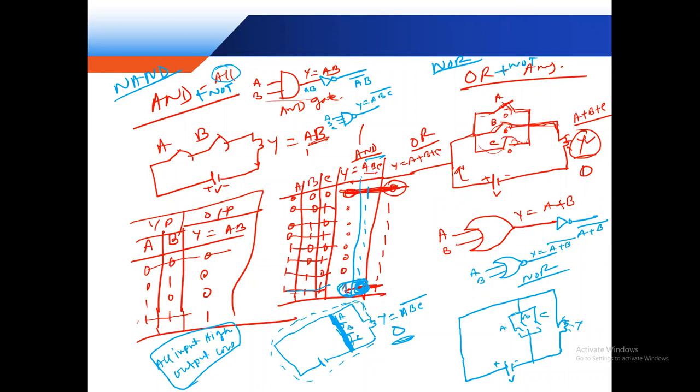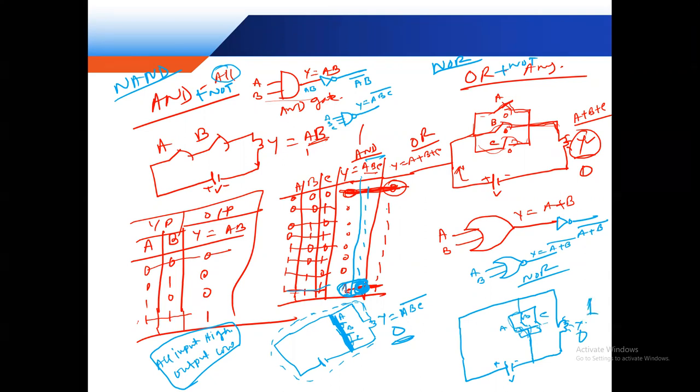If anyone is high, then it is shorted. If shorted, then the output is zero. If all are open, then the output is one.